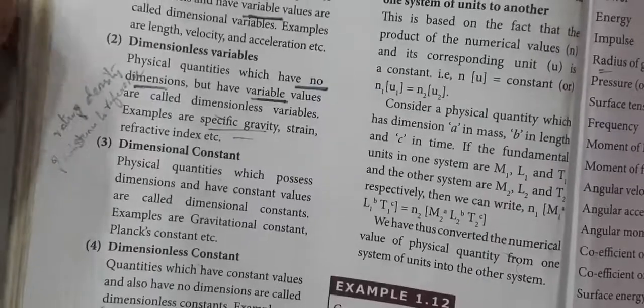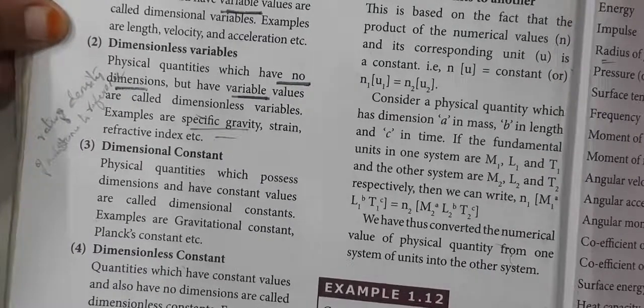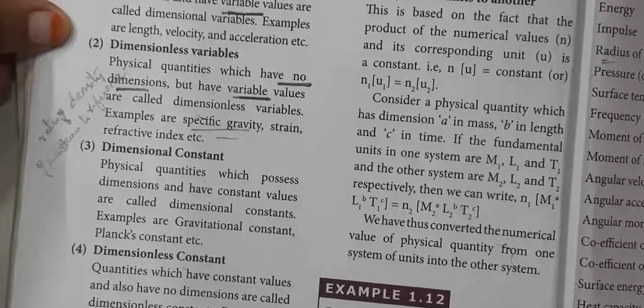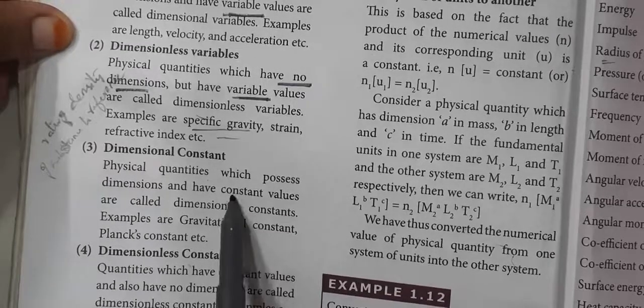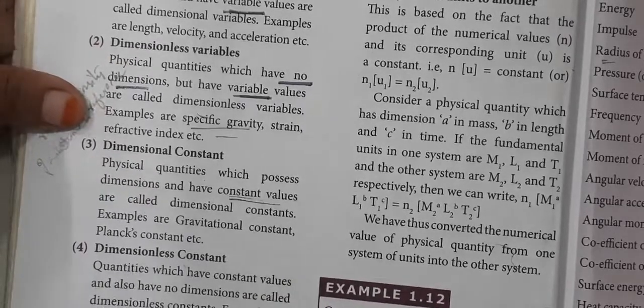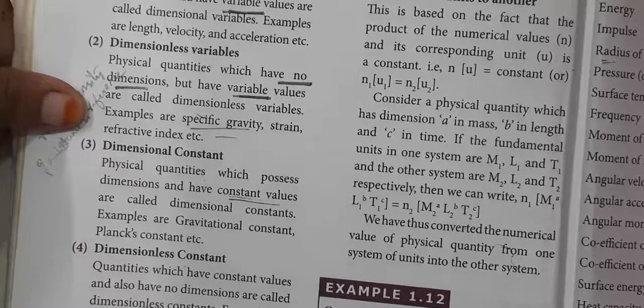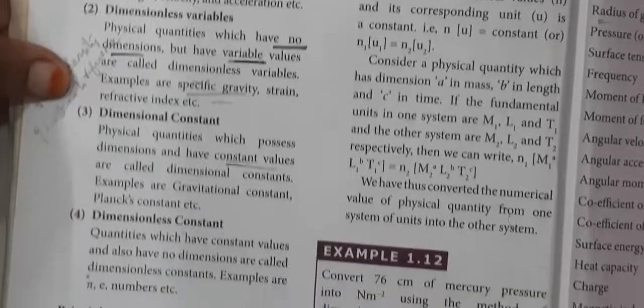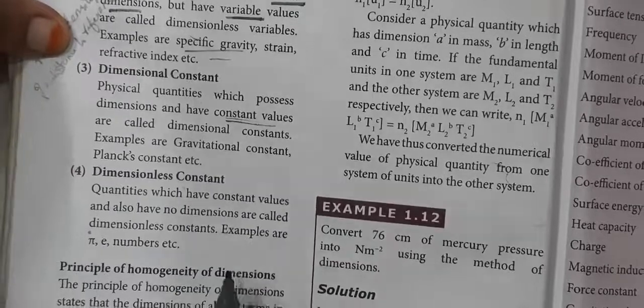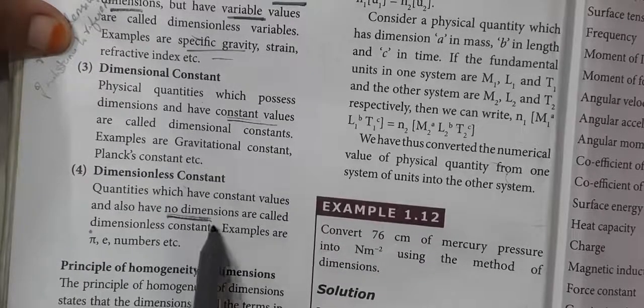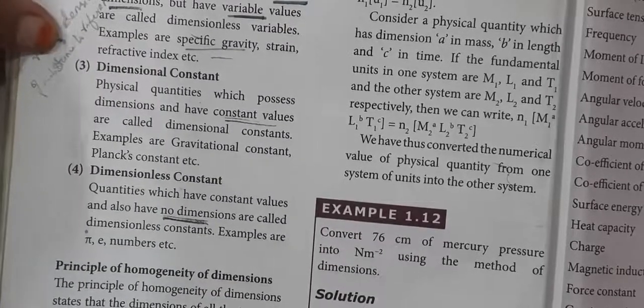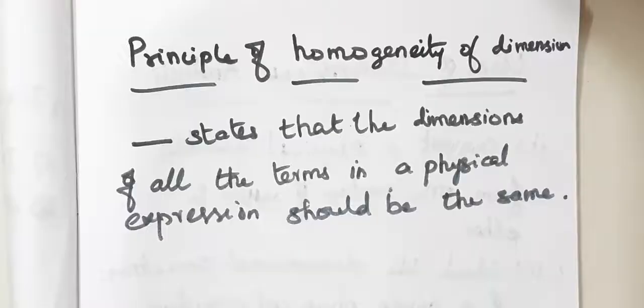Then dimensional constant. Dimensional constant means physical quantities which possess dimension but have a constant value. Examples, gravitational constant, Planck's constant. Dimensionless constant means quantities which have constant value but have no dimension. Example, pi, e, etc.